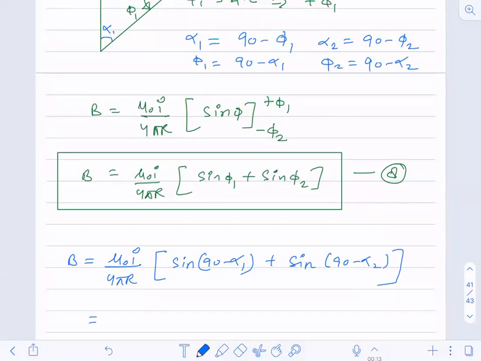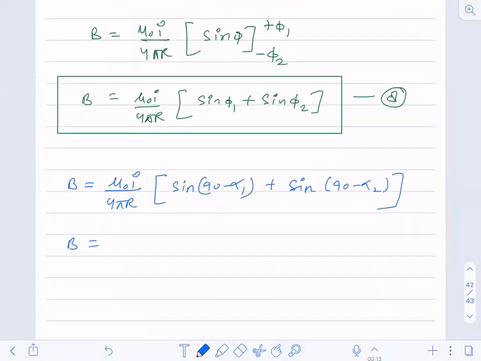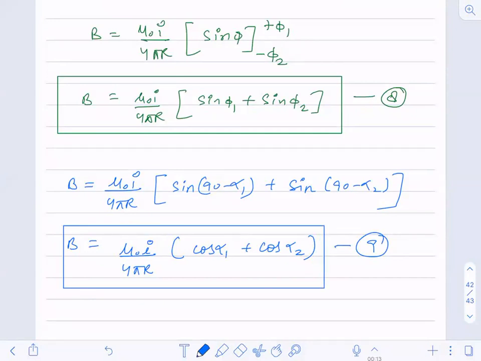What will you get now? What is sine 90 minus theta? Cos theta. So you now have cos of alpha 1 plus cos of alpha 2. This is equation number 9.